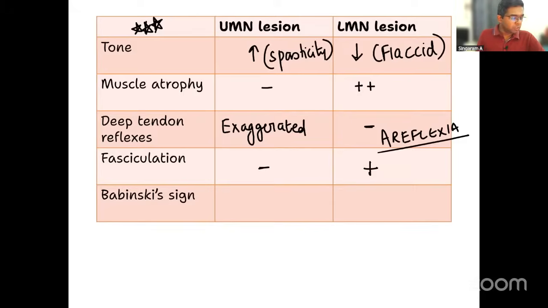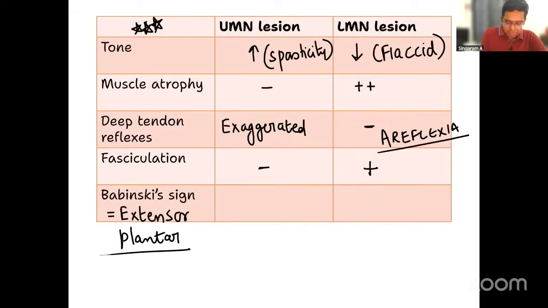Then you must have studied about the Babinski sign, right? Babinski sign is elicited by doing a plantar response. We check for the plantar response in the foot area. Babinski sign is an extensor plantar response. It is an abnormal sign, because normally the plantar response should be flexor. The toes should flex actually, but here there will be extension. That is called extensor plantar. Extensor plantar is always a feature of UMN lesion. It is not a feature of LMN lesion.